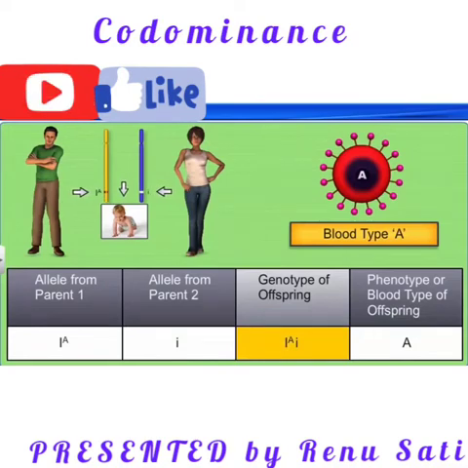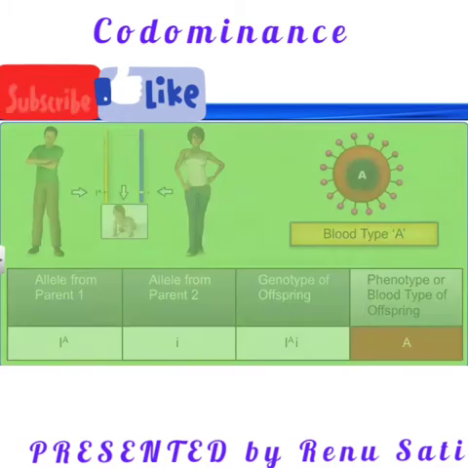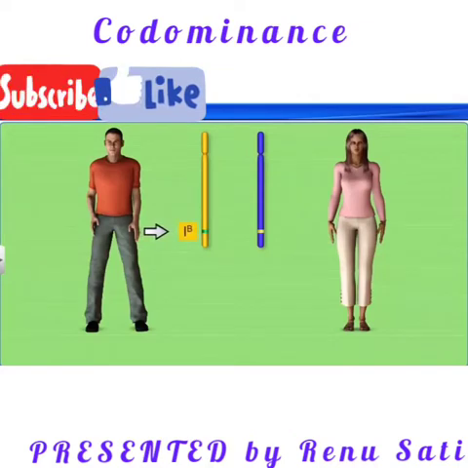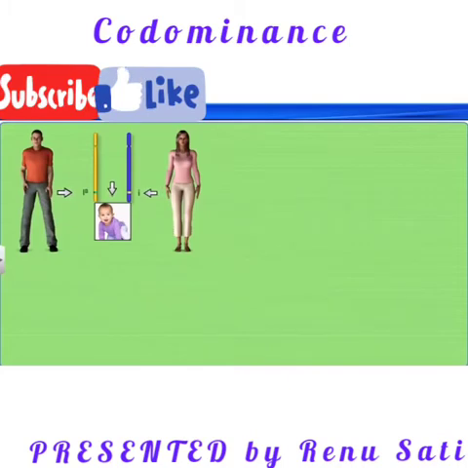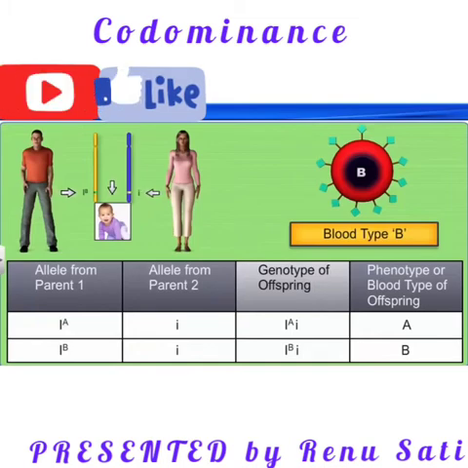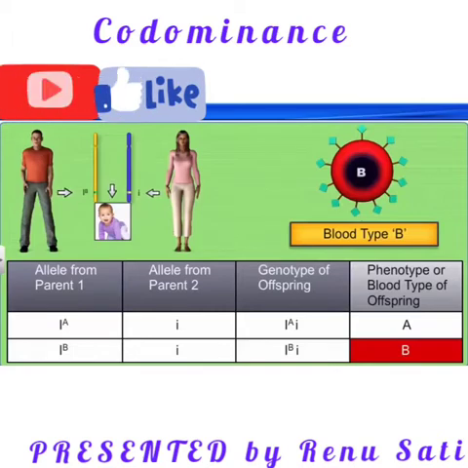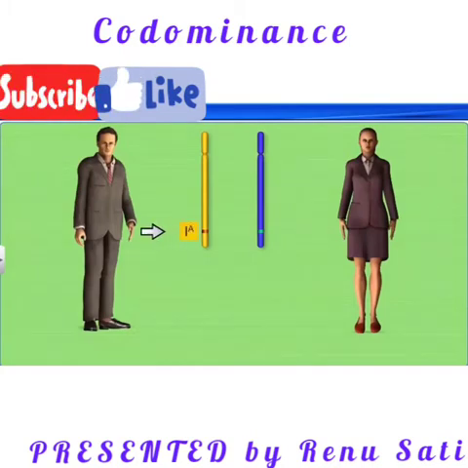For example, in this case IA and i, the genotype of the offspring is IAi, but this may change if the father's genotype is IBi. Then generally we say the offspring has blood group B, but the blood can be of O blood group also. How is it possible? Think about it. The father can have B in one allele and i in the other, and the mother already has the O.